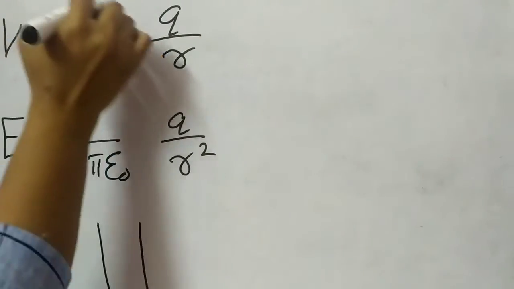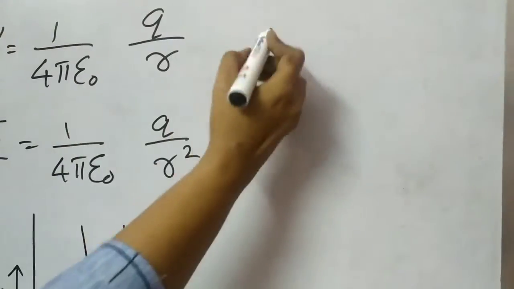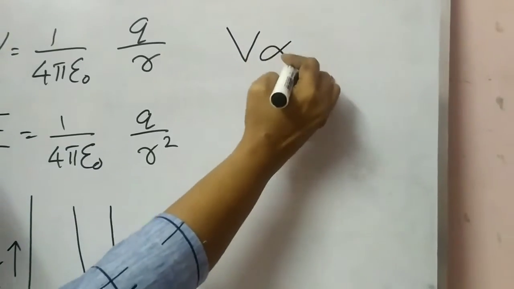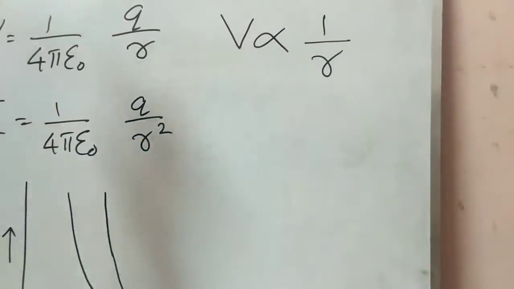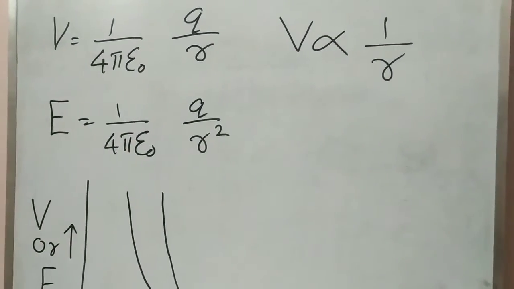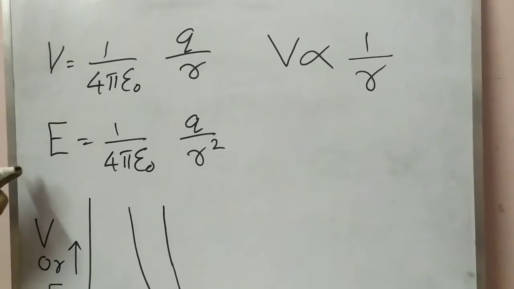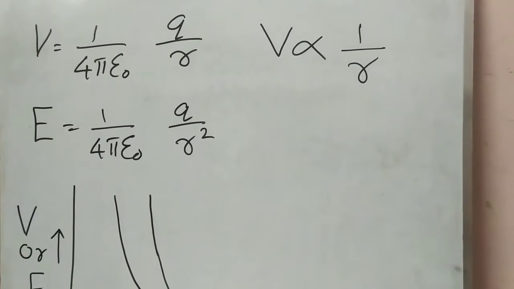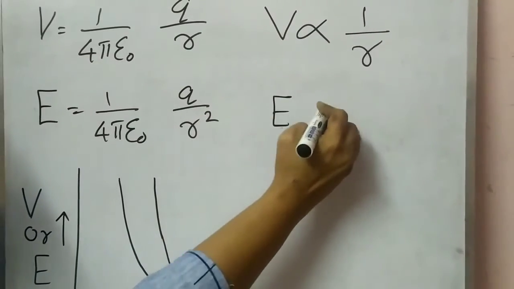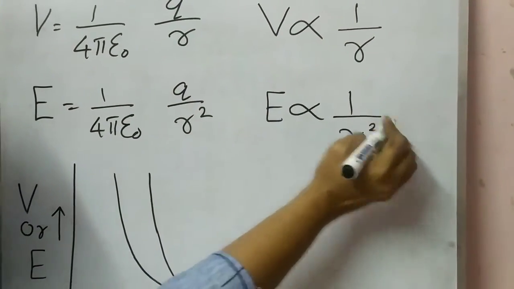Here 1 by 4 pi epsilon 0 is a constant and Q is also a constant, so the potential is inversely proportional to R. That means the potential varies with R. In the case of the electric field, 1 by 4 pi epsilon 0 Q by R square, E is inversely proportional to R square.